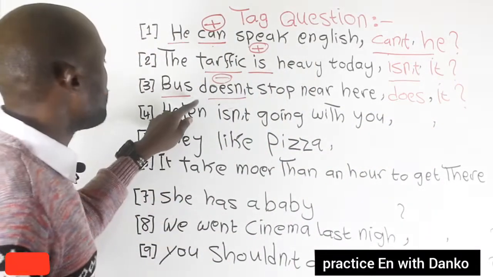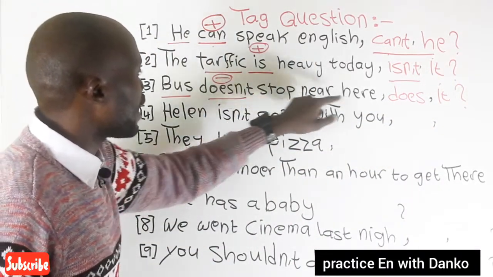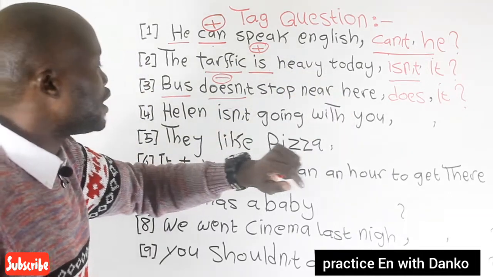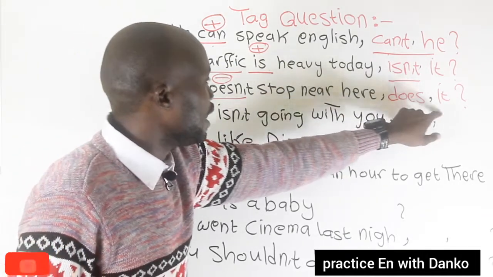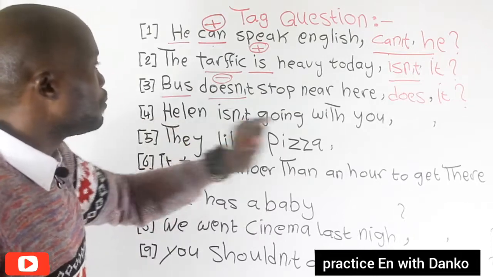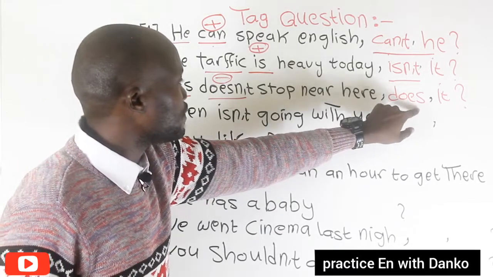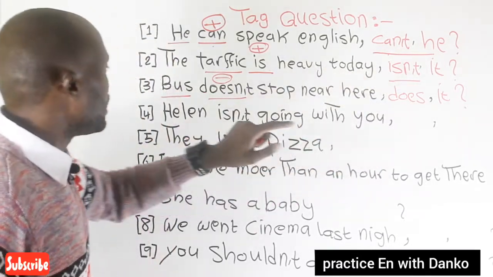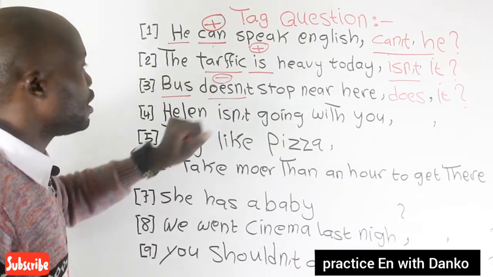The bus doesn't stop near here, does it? So why do we use does for the negative sentence? Because the sentence here is negative.